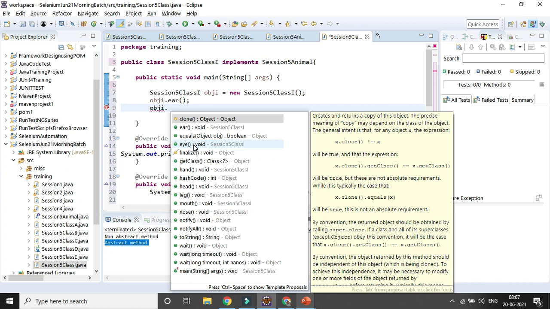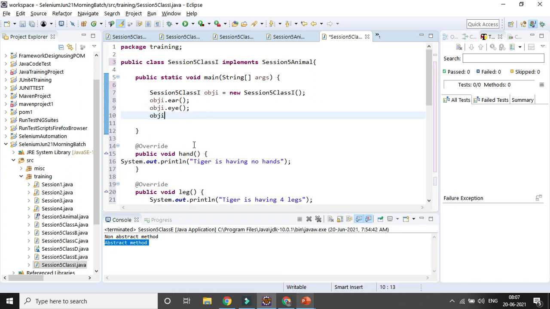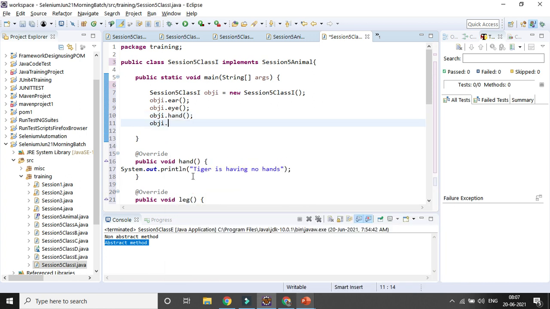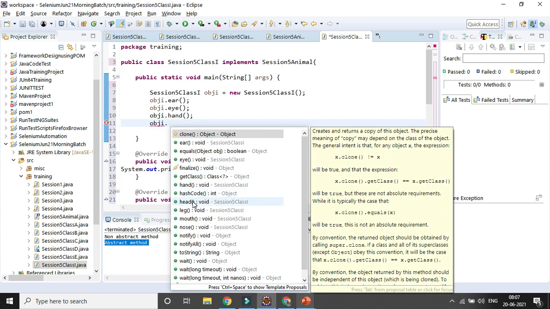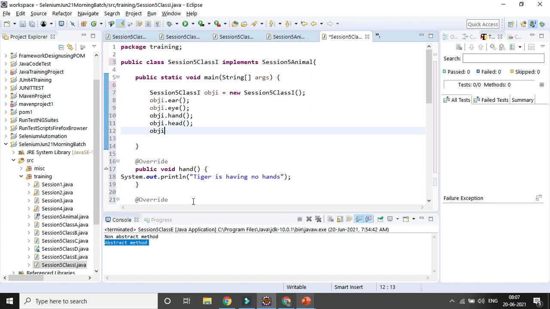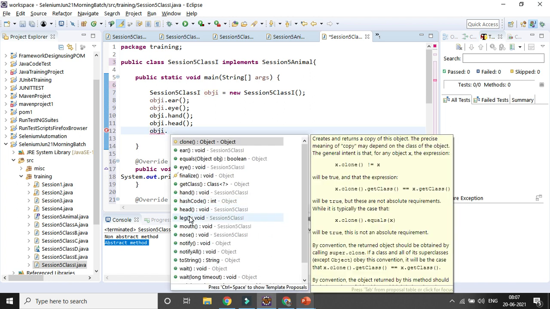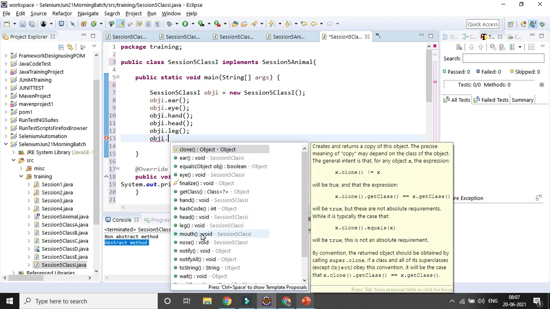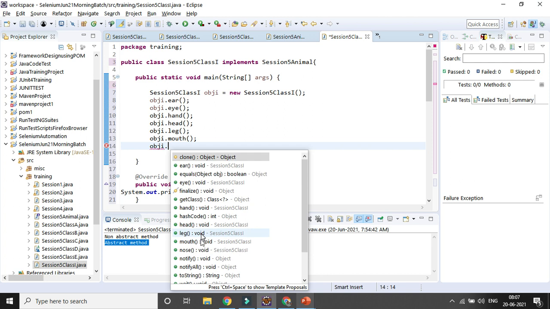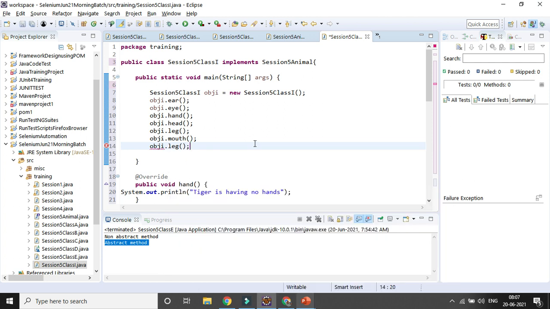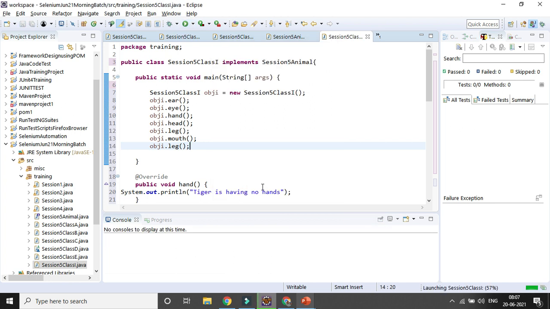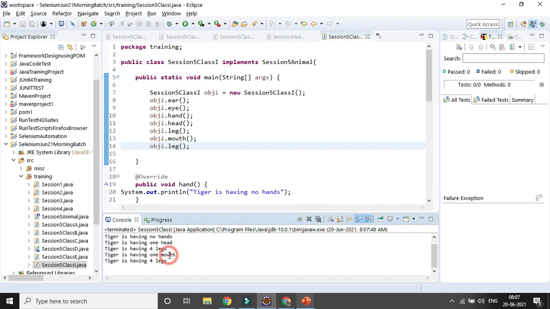I can use eye, hand, head, leg, mouth. So those are the different methods I can use now. Let's try to run it and see.